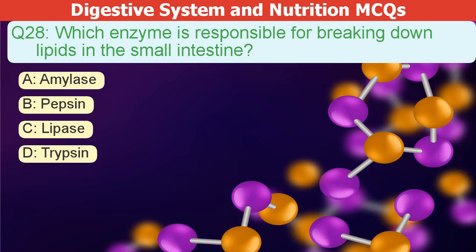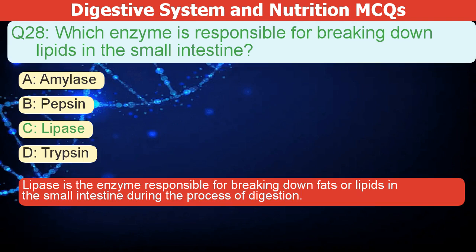Which enzyme is responsible for breaking down lipids in the small intestine? A. Amylase. B. Pepsin. C. Lipase. D. Trypsin. The correct answer is C. Lipase is the enzyme responsible for breaking down fats, or lipids, in the small intestine during digestion.